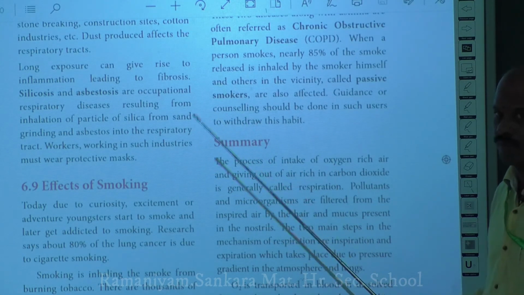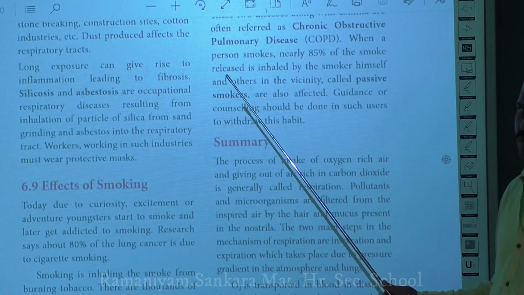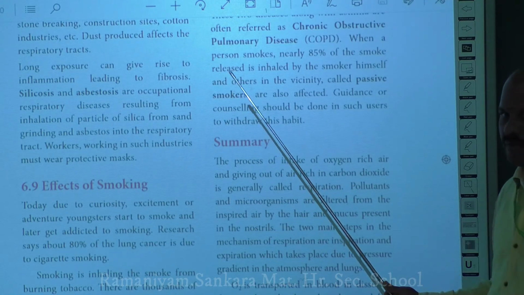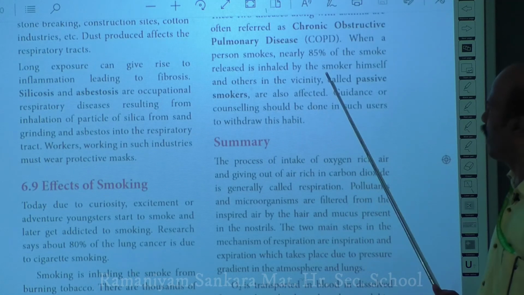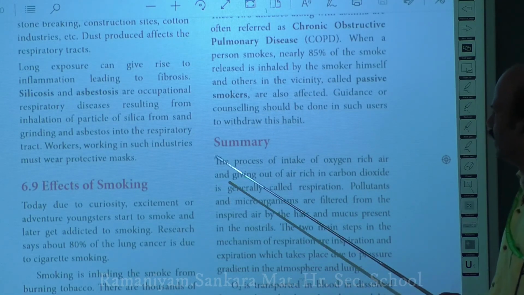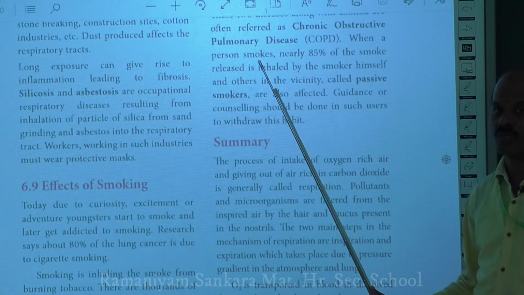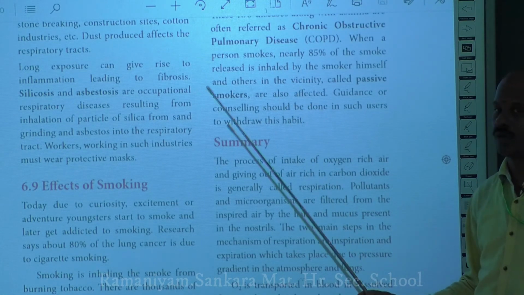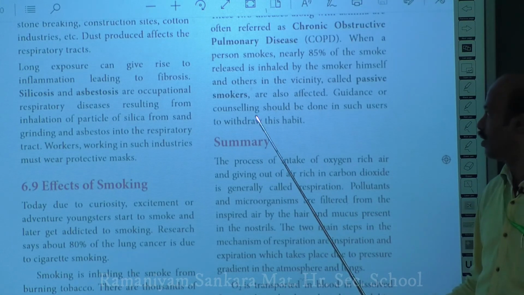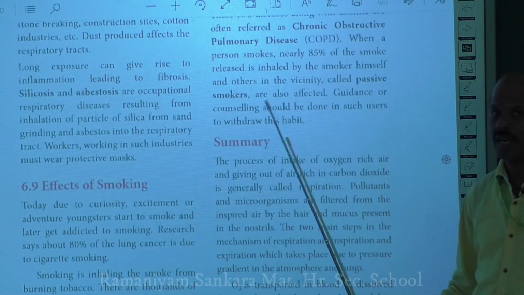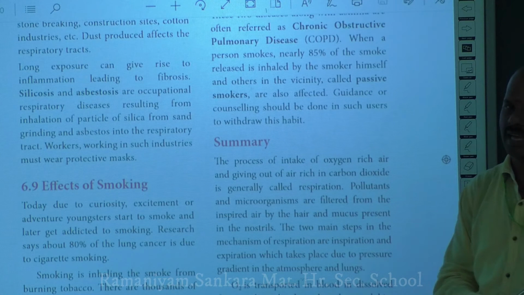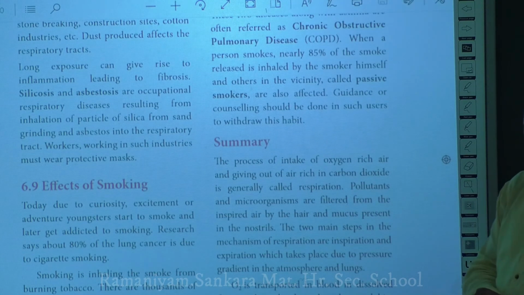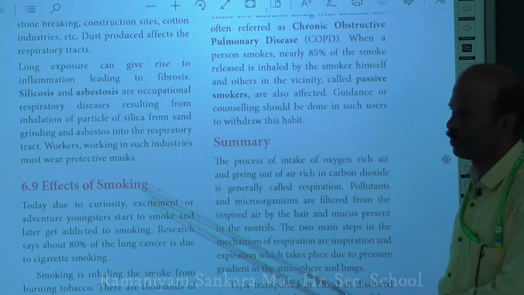Smokers are highly prone compared to non-smokers. But still, non-smokers should keep away from smokers, otherwise they will also be affected because of passive smoking. So how will you be able to help a person who is continuously smoking, a chain smoker? Guidance and counseling should be done in order to make these persons get away from the smoking habit. Okay. So far, that's all about your respiratory unit.